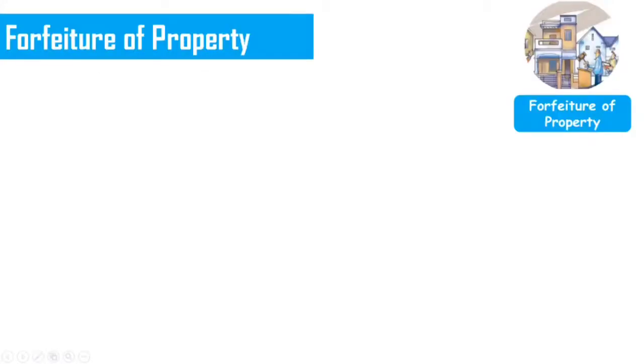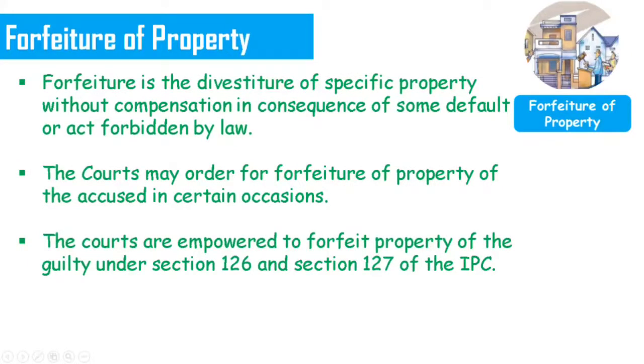Now the next one is forfeiture of property. What do you mean by forfeiture of property? It simply means the deprivation of specific property as a consequence of some default or act. Like in the case of a bank, if you do not pay the interest and you have given the security of your house to the bank, then the house will be sold. The courts may order forfeiture of property of the accused on certain occasions, and they are covered in Sections 126 and 127 of the IPC. That is nothing but forfeiture of property.